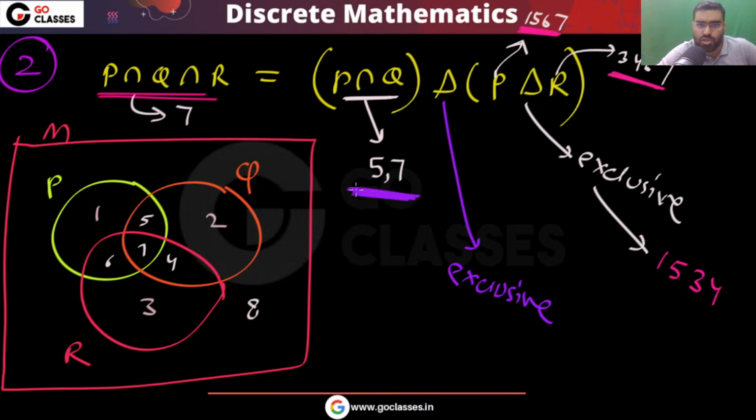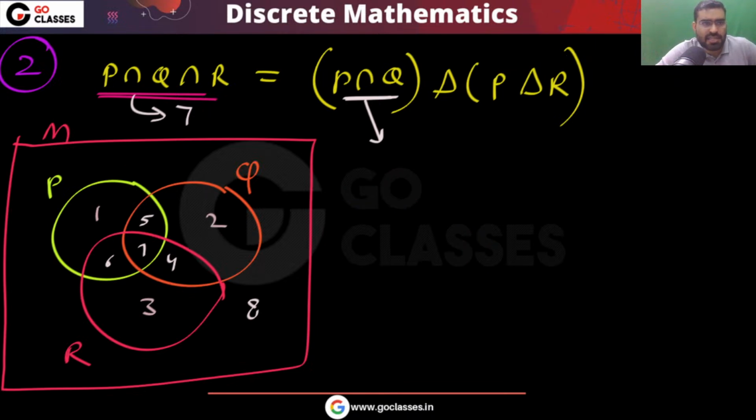Now you tell me the exclusive here and here. What is the exclusive here and here? That exclusive will be 1, 3, 4, 7, right? Yes or no? That exclusive is 1347. So this is your exclusive, and here you only have 7. So definitely they are not equal. So finally I can say that this is correct.